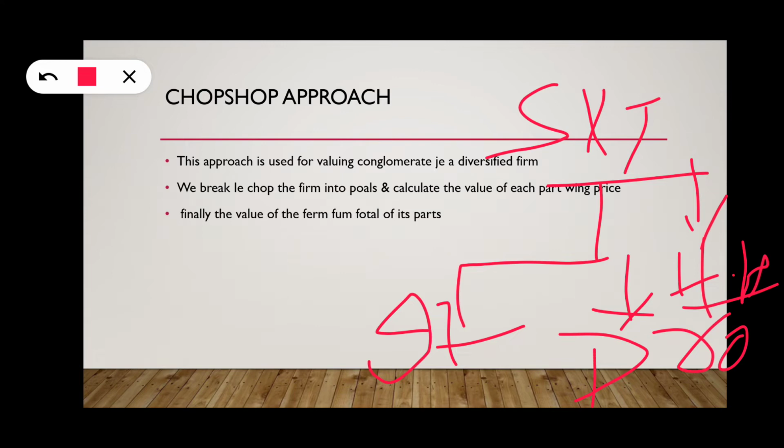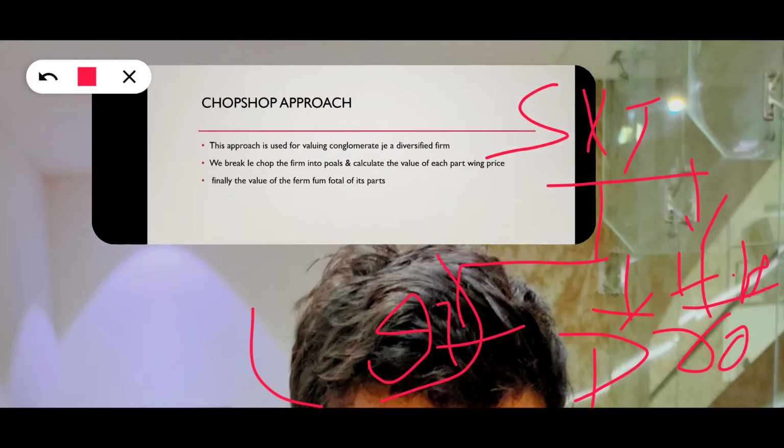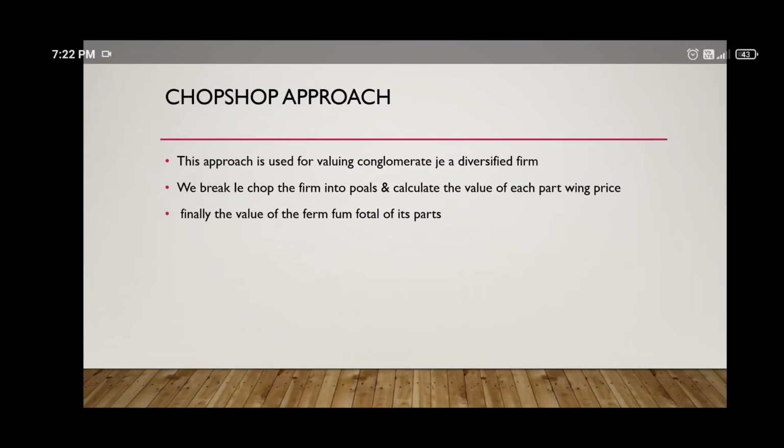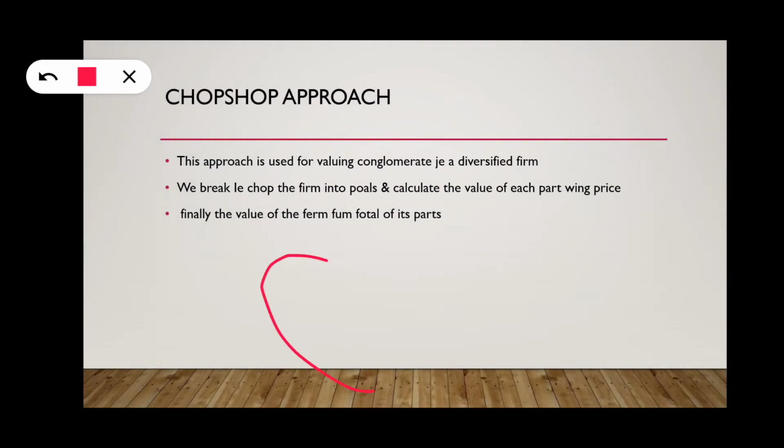So the chop shop approach says take one division, take this IT and compare with Infosys. Take this household, compare with ITC. Like this, take each division and compare with the respective company. This is nothing but the chop shop approach.